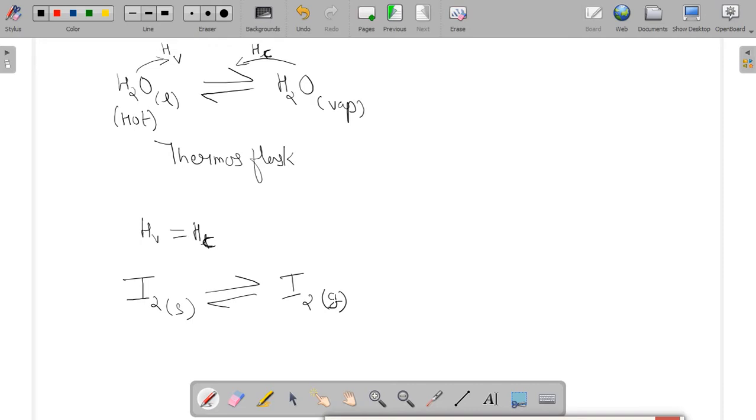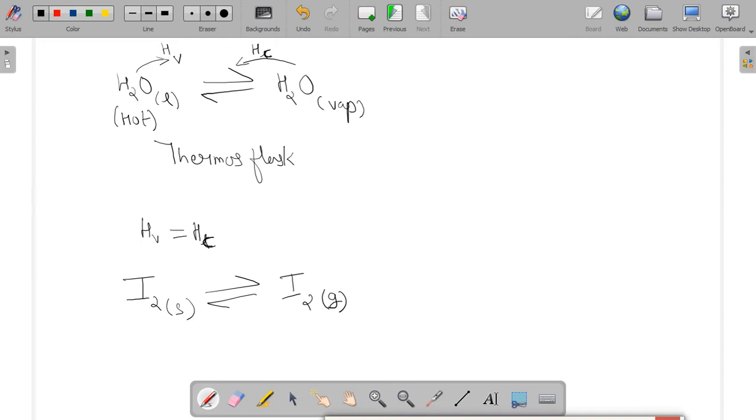With the passage of time, the amount of purple vapor will be increasing, and what is happening is the solid iodine is converting to gaseous iodine. But after a stage a stagnation point occurs, and no more gaseous iodine is formed, because the equilibrium state has been achieved.